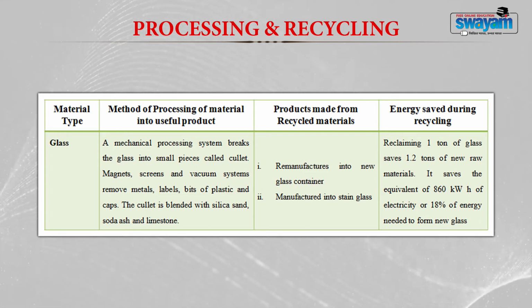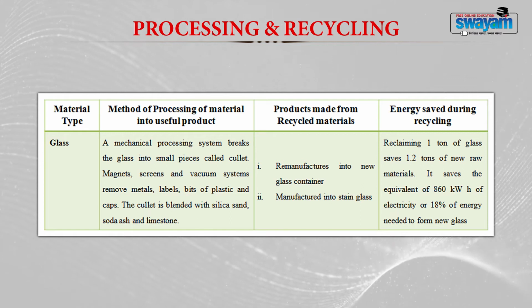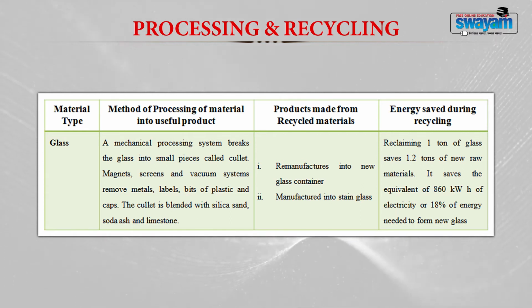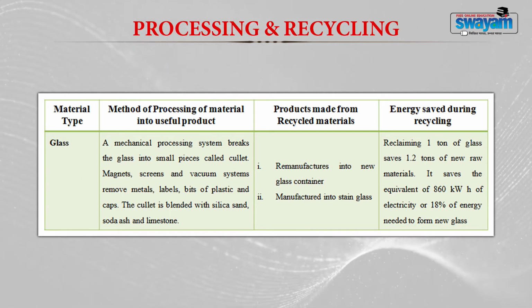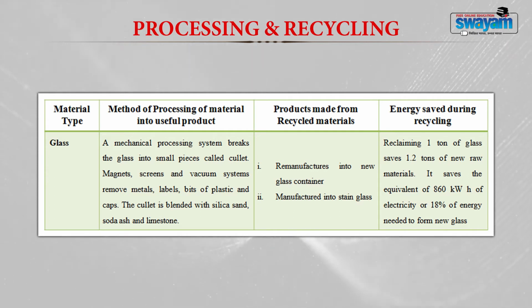This recycled glass can be used to remanufacture new glass containers, as well as to manufacture stained glasses. When we recycle glass, from 1 ton of glass we can save about 1.2 tons of new raw materials. This also saves about 860 kilowatt hours of electricity. About 18% of the energy needed to make glass from new materials is saved when we recycle glass.